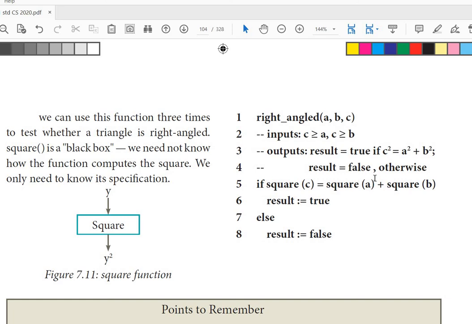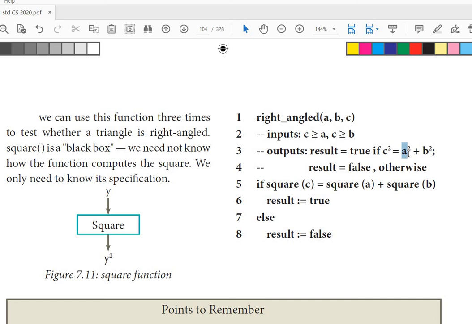The result is either true or false. That means there are three squares: the square of A, the square of B, and the addition of these gives the square of C. Here the same process, A is squared, and B is squared. The squaring process is split and kept as a separate module, which is called a function, and the function is used for A as well as for B. You will have a clear idea when you apply this in your program.